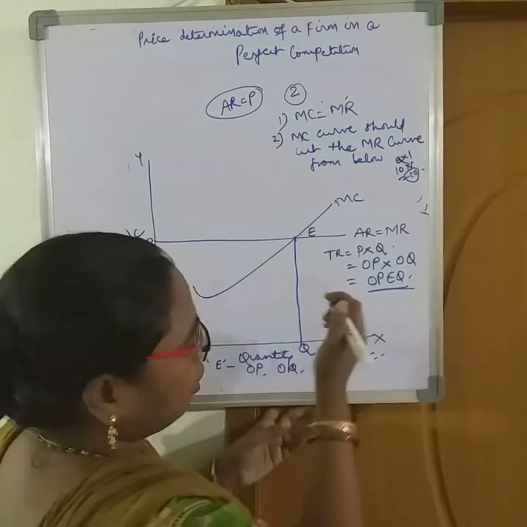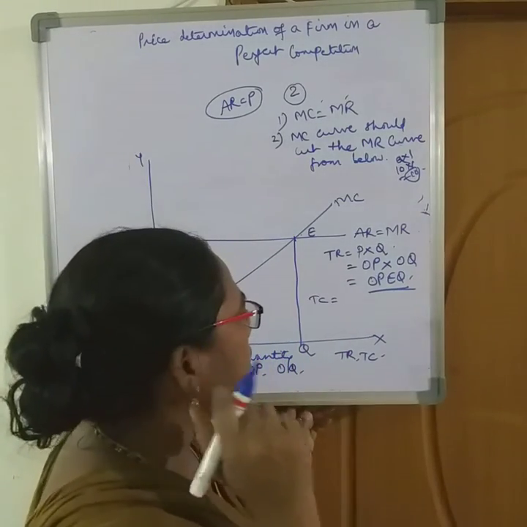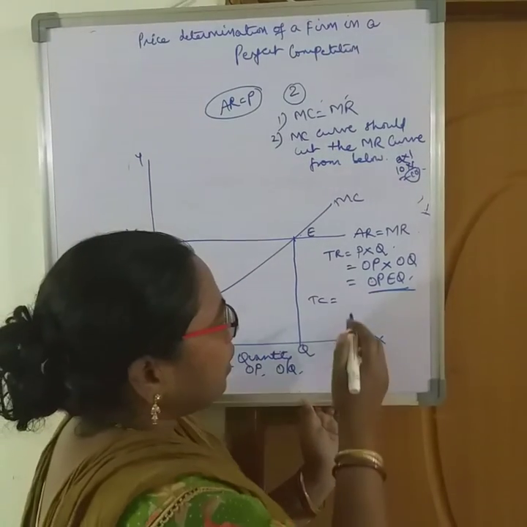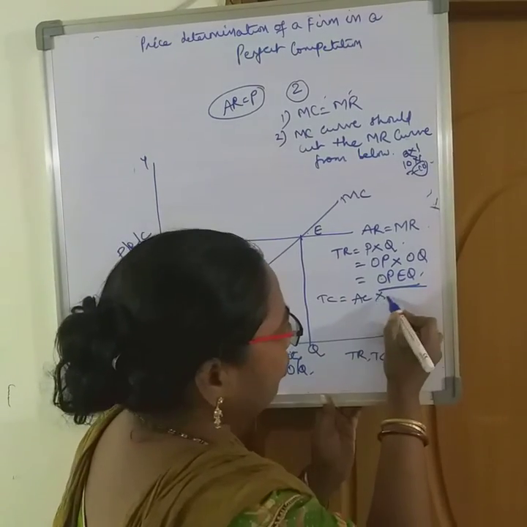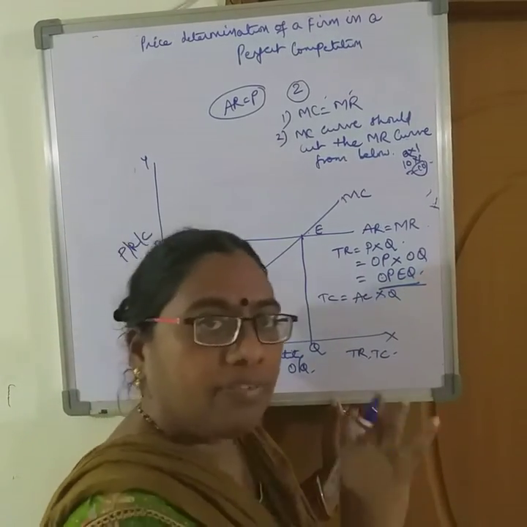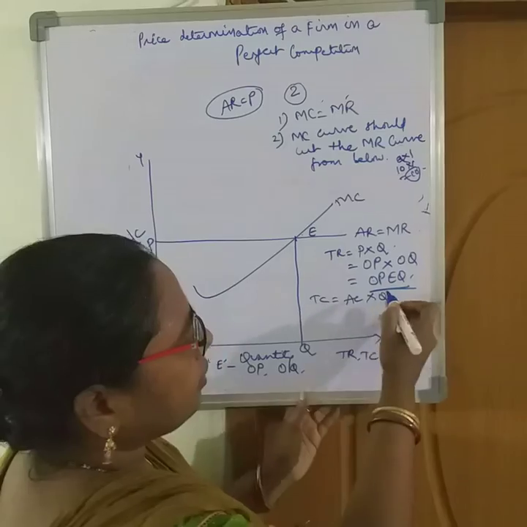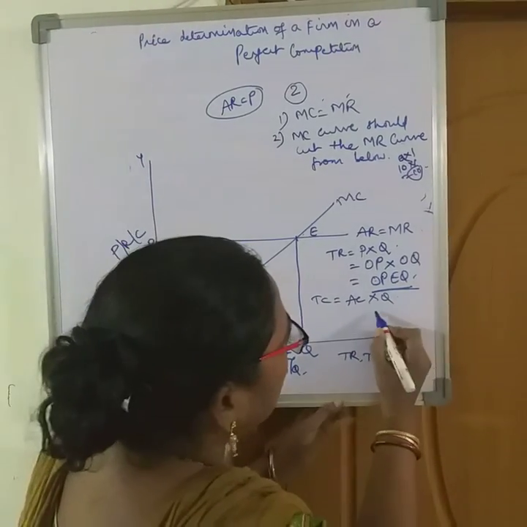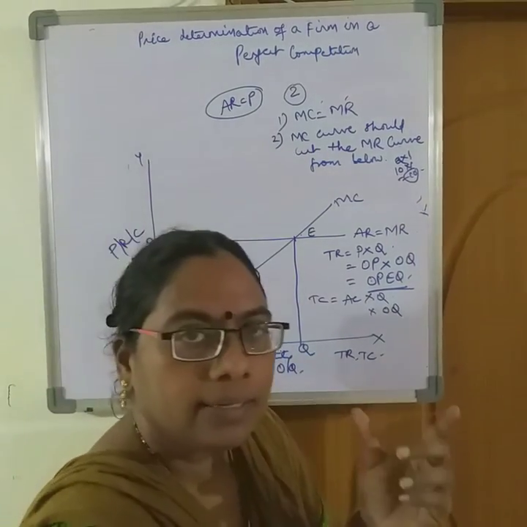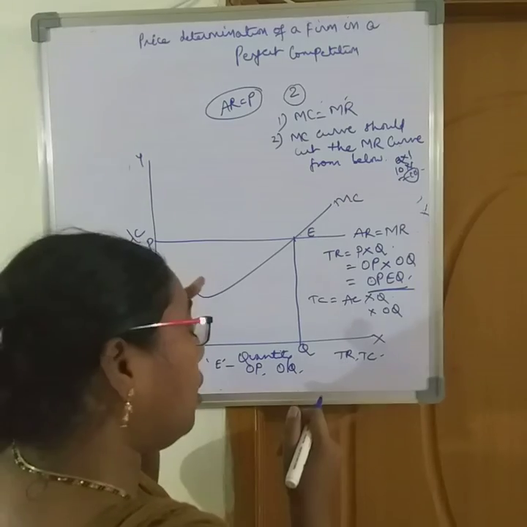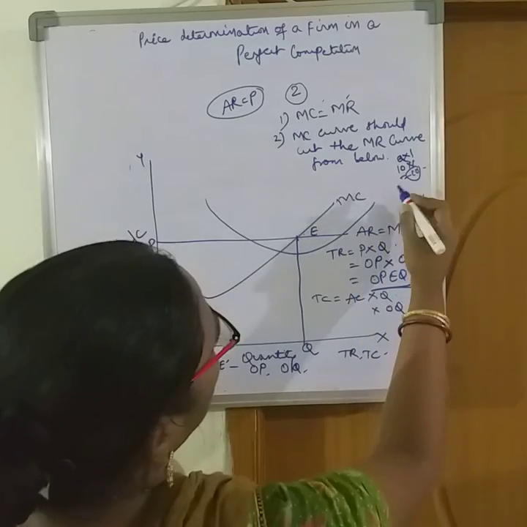Now what is total cost? TC. TC is equal to, as we have explained in monopoly, if we know the average cost of a unit and the number of units produced, if we multiply, we will be getting the total cost. Now what is AC? The number of units is OQ, that is fine. Now what is AC? So in order to get a single unit cost, we have to draw AC. Let me draw AC.